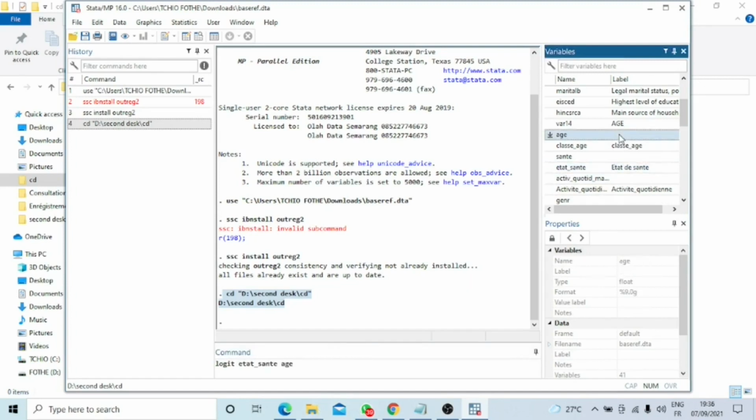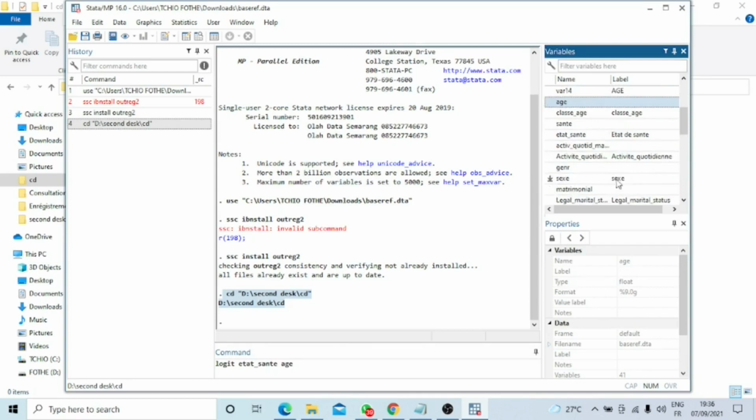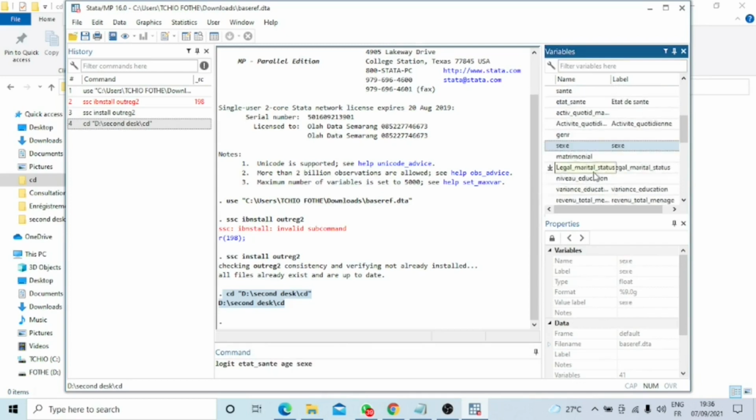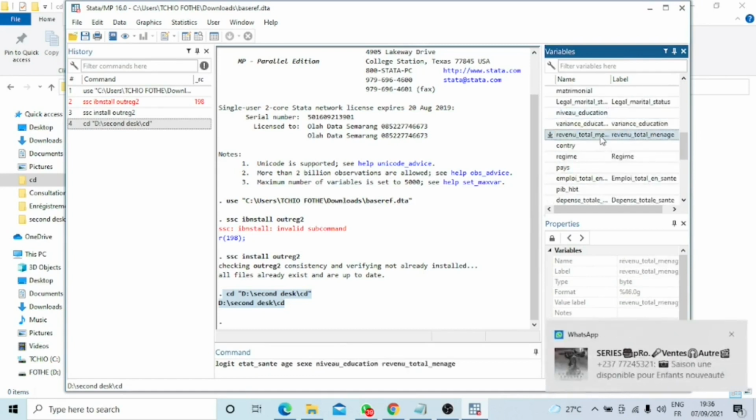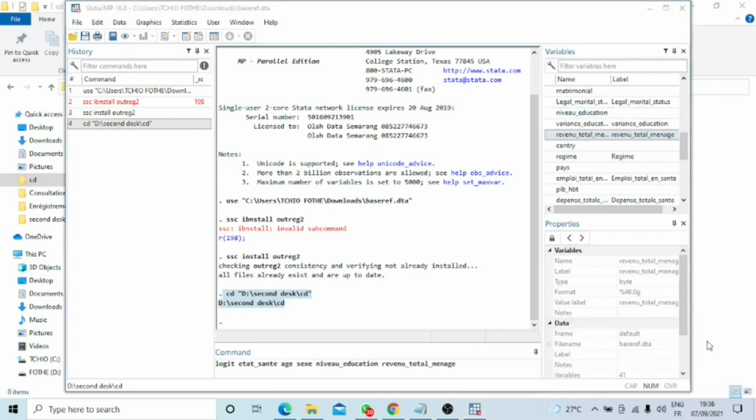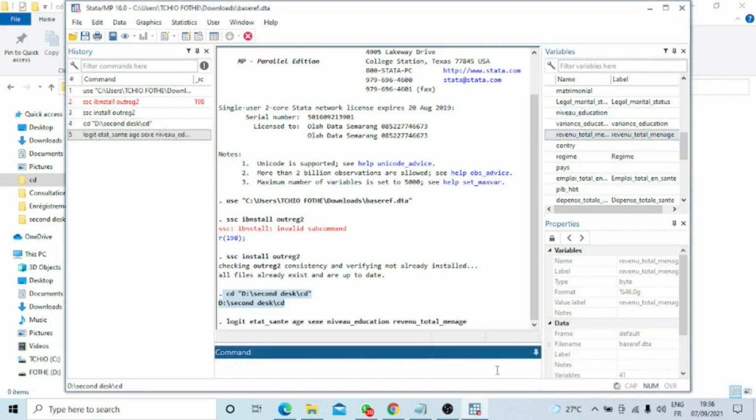I'm going to take, for example, age, the education level, and household income. So I'm going to limit myself to this, and click enter. And there you see the results of my regression appear on my screen.